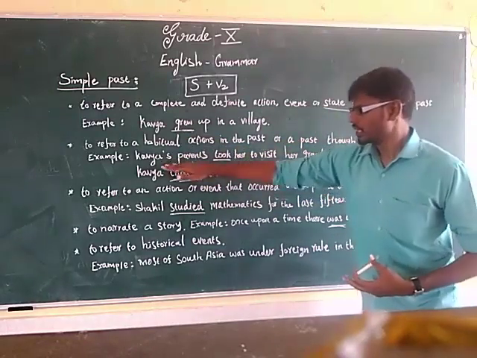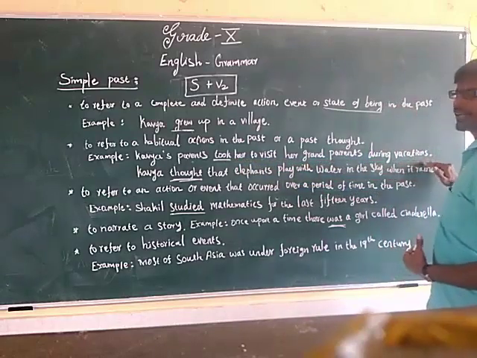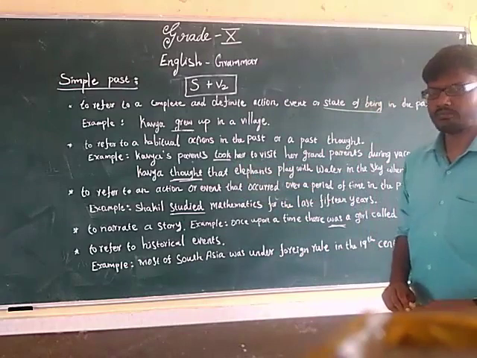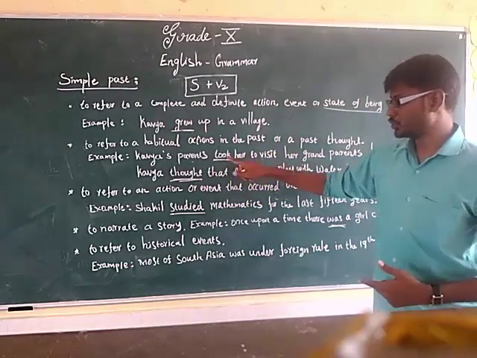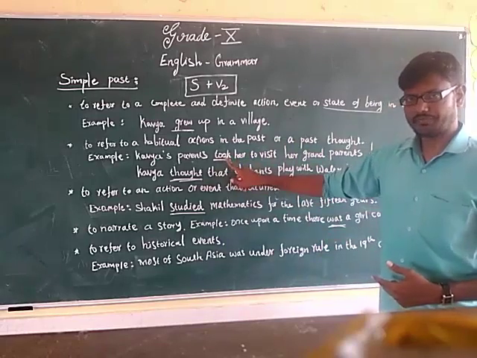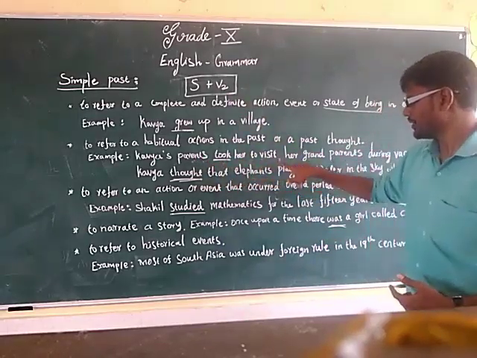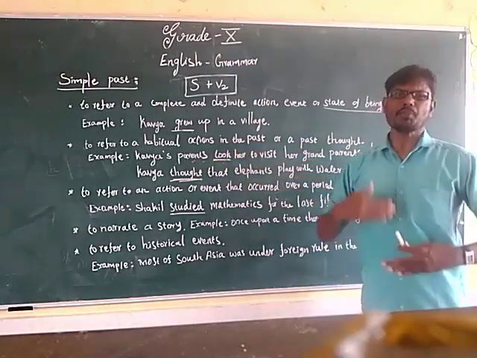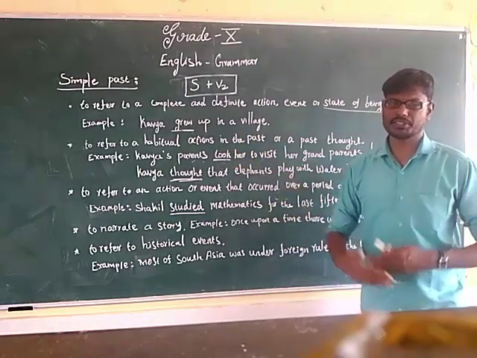Here, example: Kavya's parents took her to visit her grandparents during vacations. Here the action word is took. Past tense. Okay, subject plus V2. Kavya's parents are the subject, took her to visit her grandparents during vacations. This is a past habitual action.